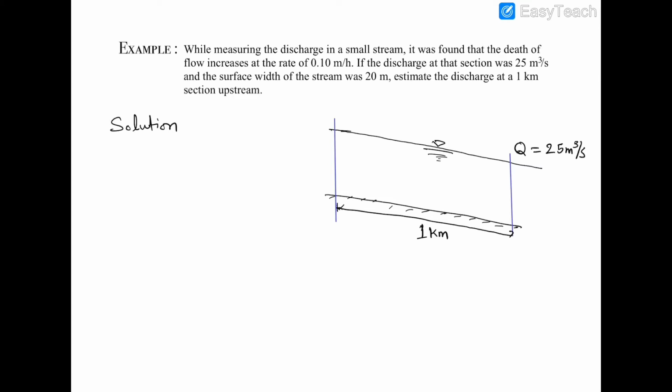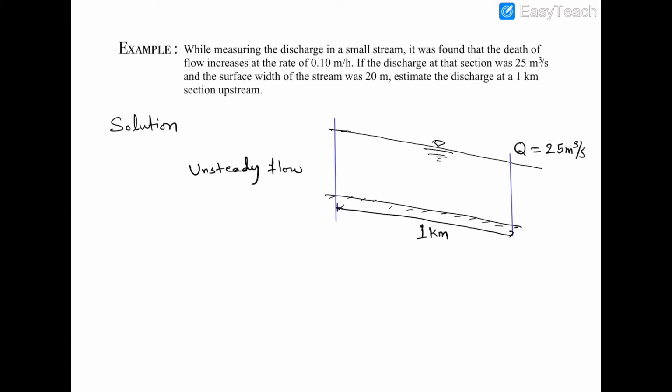Here discharge is 25 meter cube per second, it is given, and the depth of flow is increasing at a rate of 0.10 meter per hour. Means this is a case of unsteady flow. As the definition of unsteady flow is, if the depth of flow or velocity or other parameter changes with respect to time at a particular section, then this kind of flow is called unsteady flow. Okay, so here depth of flow is increasing at this rate, hence this flow is unsteady flow.